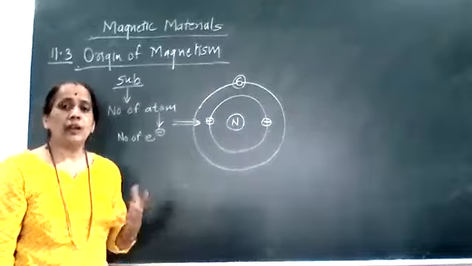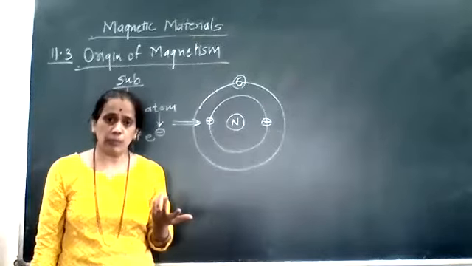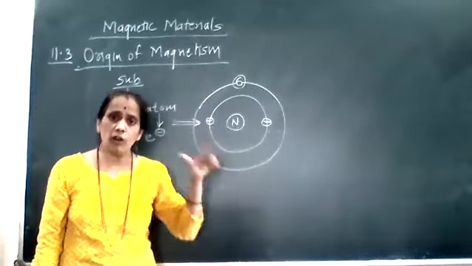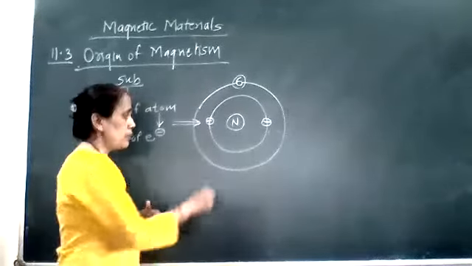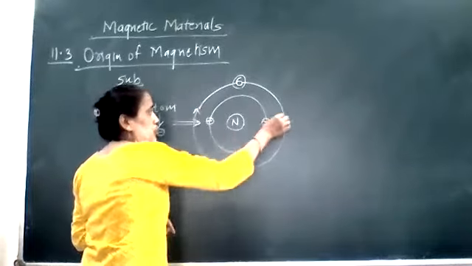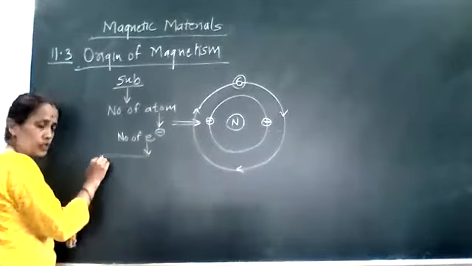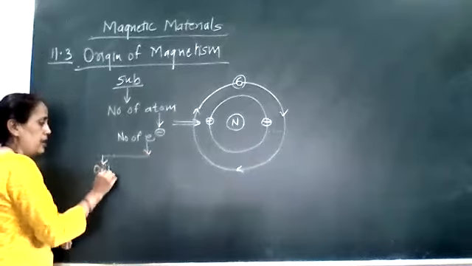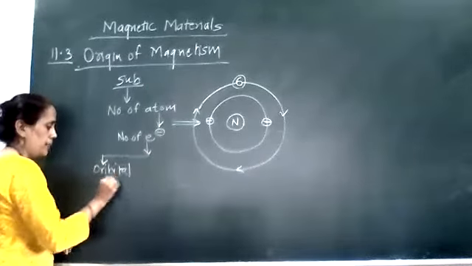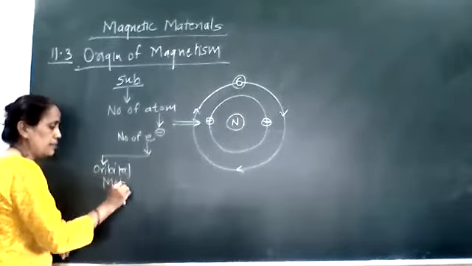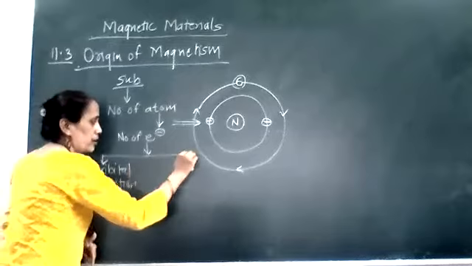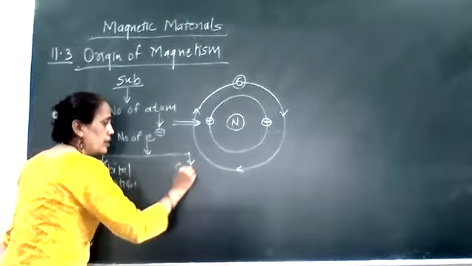Fine? Now, how does the electron move? You know that when an electron is revolving in the orbit, it is performing an orbital motion. So every electron has two types of motion. One is the orbital motion, and at the same time the electron is spinning around itself.